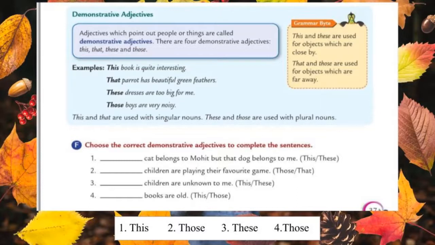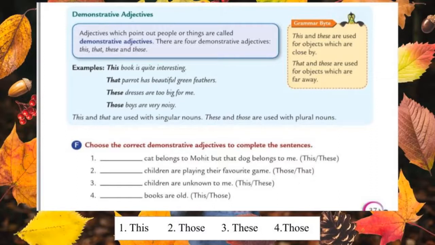Already I said that for singular nouns we should use this and that. Dash cat belongs to Mohit, but that dog belongs to me. Which one is correct? This or these? Yes, because here cat is a singular noun, so we should use this. The answer for the first one is this. This cat belongs to Mohit, but that dog belongs to me.